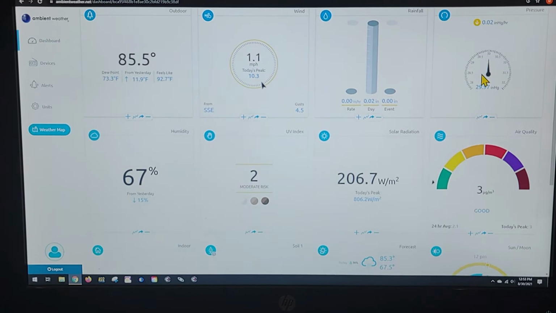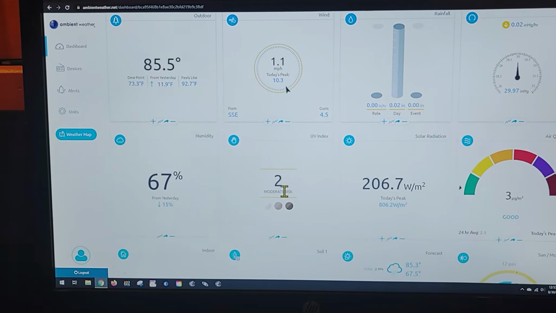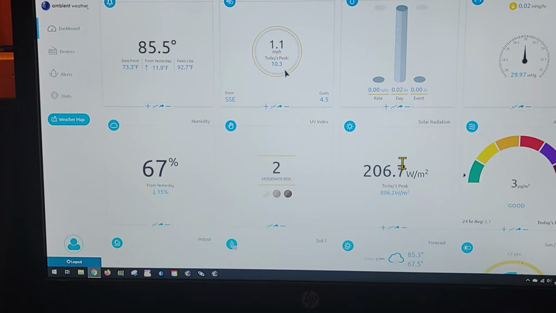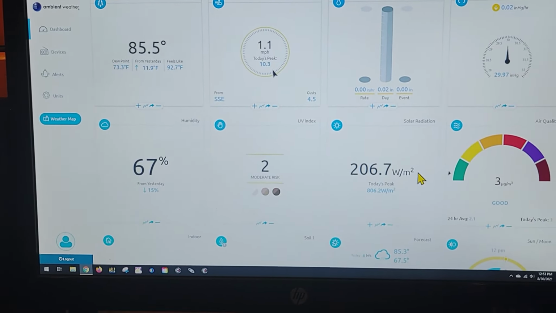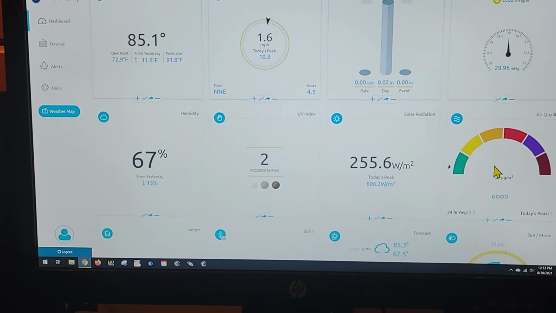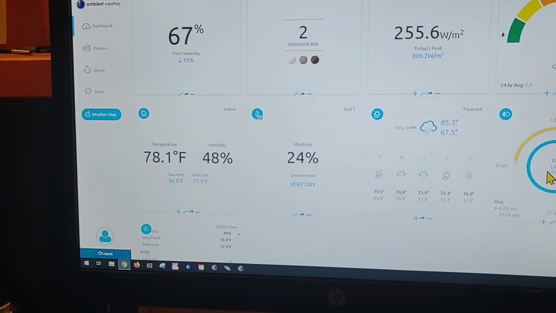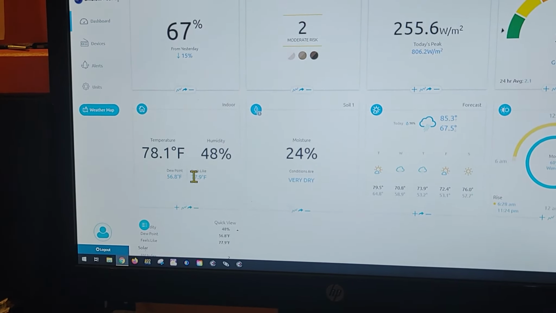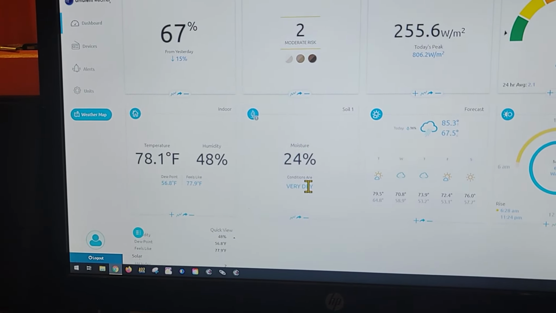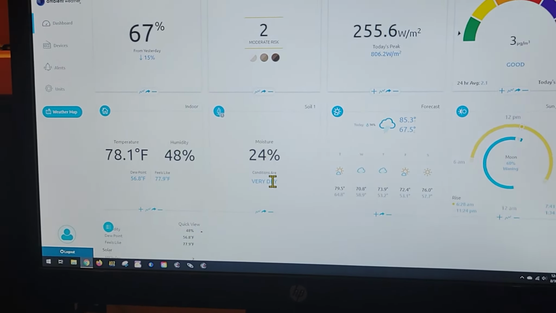the air pressure, the humidity, the UV index, the solar radiation index, the particulate matter at the present time, and also then here one more line down here, which has your inside temperature and dew point, and also your moisture content from the soil moisture sensor out there.